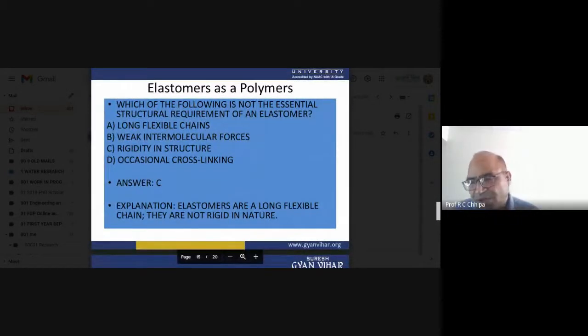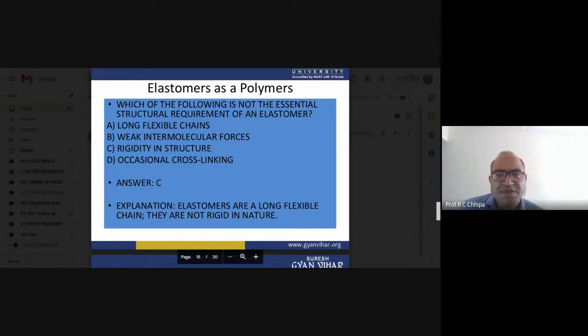Now another question: which of the following is not an essential structure requirement of an elastomer? Long flexible chain, weak intermolecular forces, rigidity in structure, occasional cross linking.